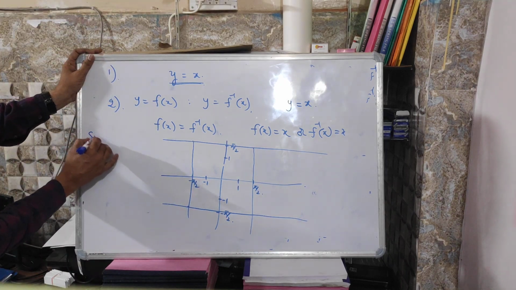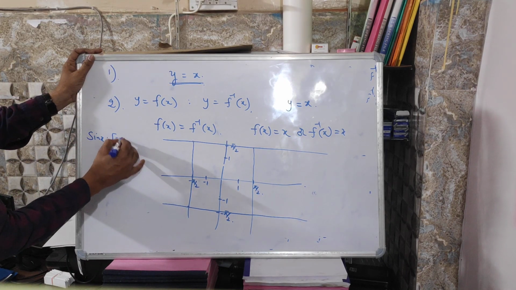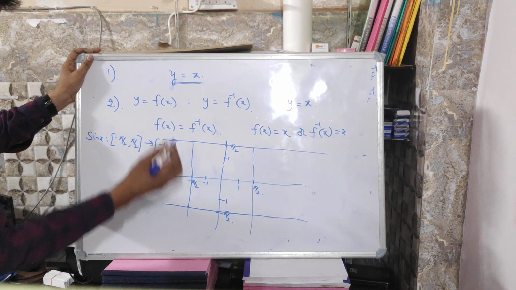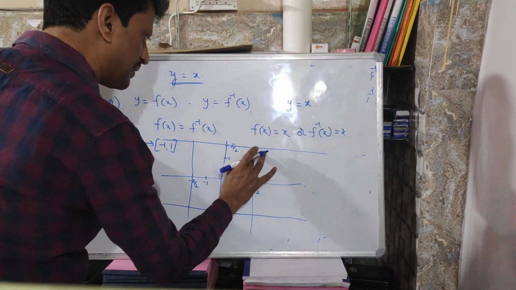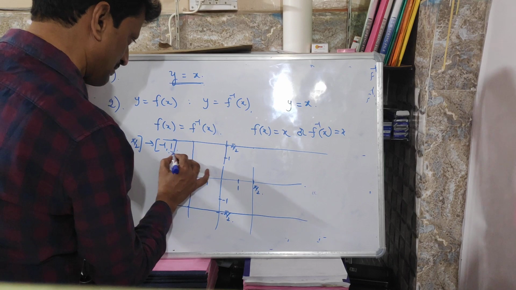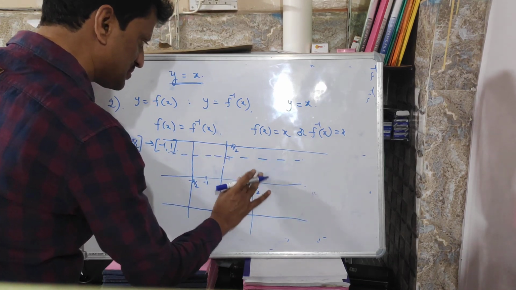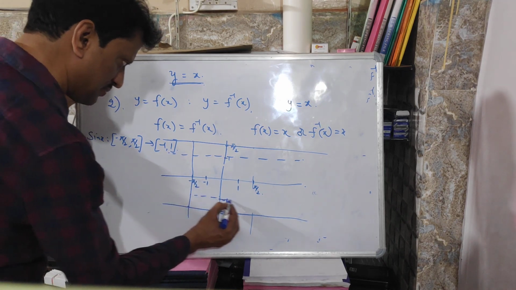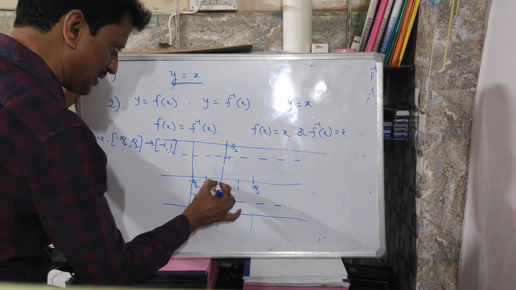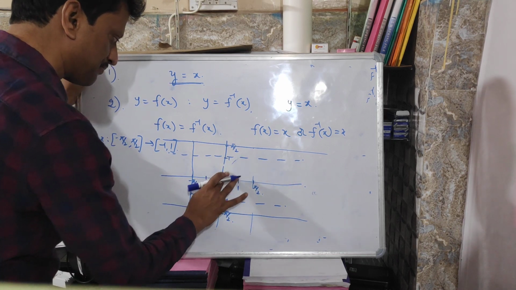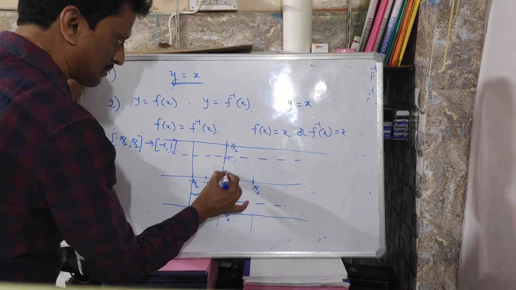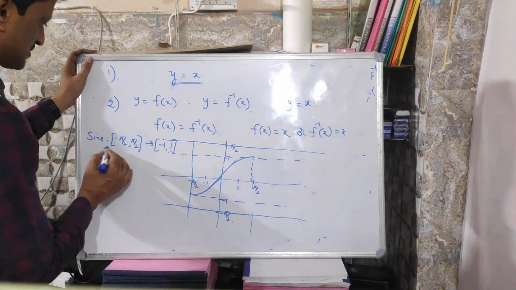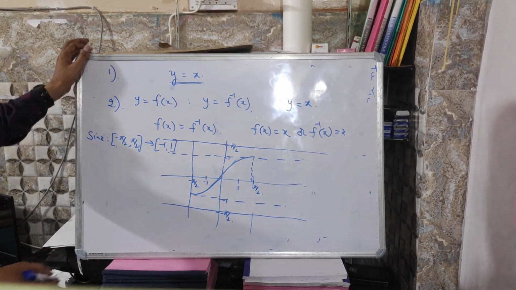In the principal domain, if you take sine from the closed interval minus pi by 2 to pi by 2, to the closed interval minus 1 to 1, at pi by 2 it is 1, at minus pi by 2 it is minus 1, so the graph will be like this. This is y equal to sin x in the closed interval minus pi by 2 to pi by 2.